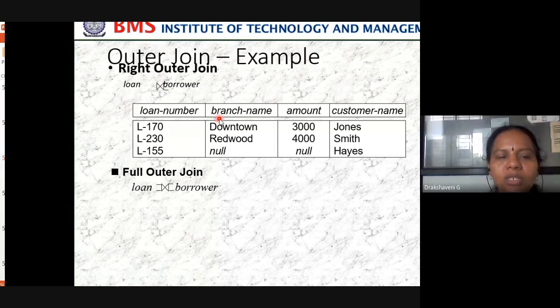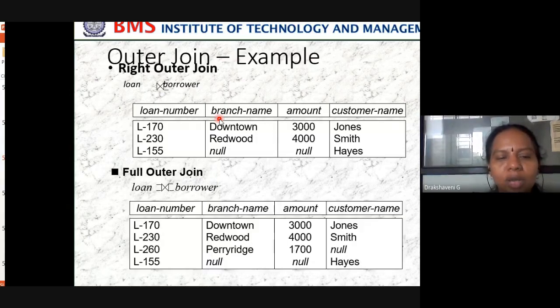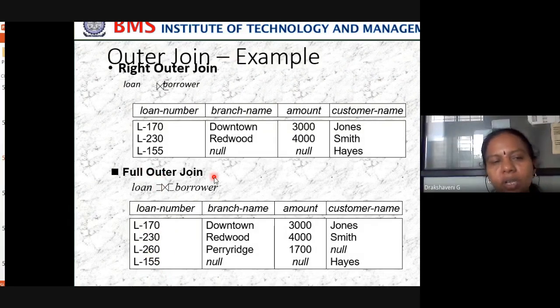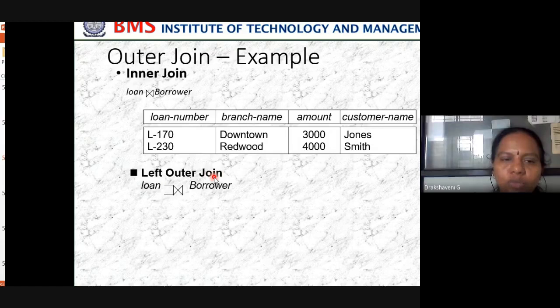How many rows will we be having? We should have 4. That's what you can see here. Yes, so this is what is called a full outer join. So I think it should be clear.